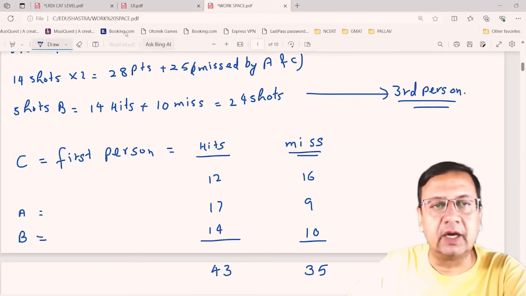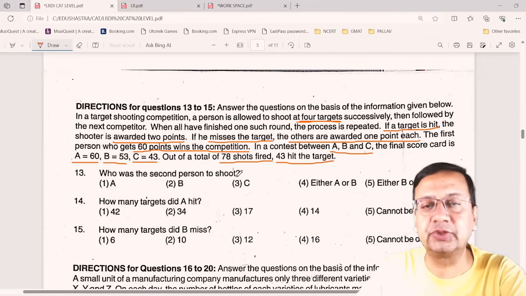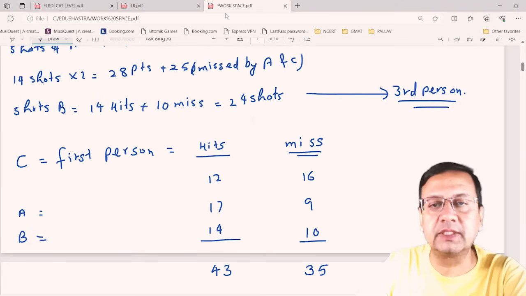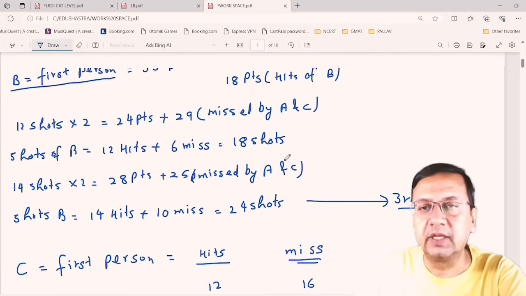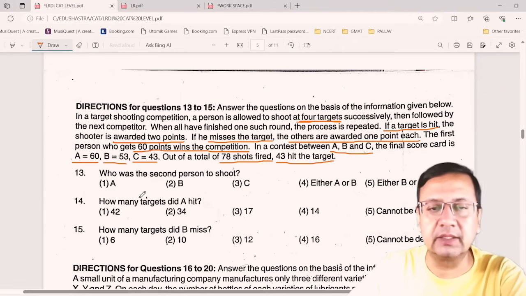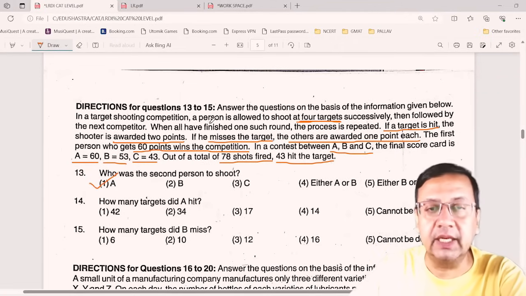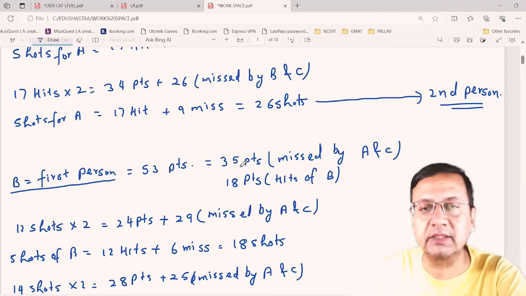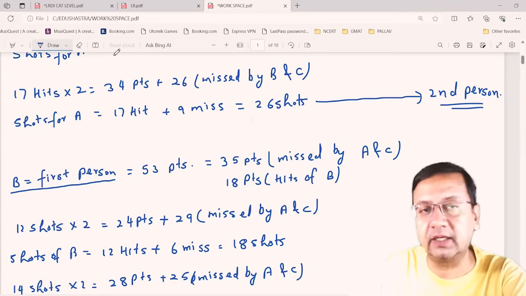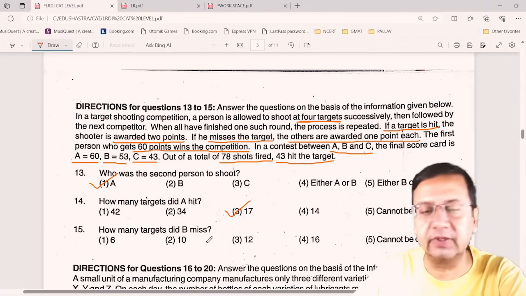So I can now mark the options. First, who was the second person to shoot? We have just identified, that is A. So A is the second person to shoot. How many targets did A hit? 17 targets A is hitting. So this is the third option, 17.